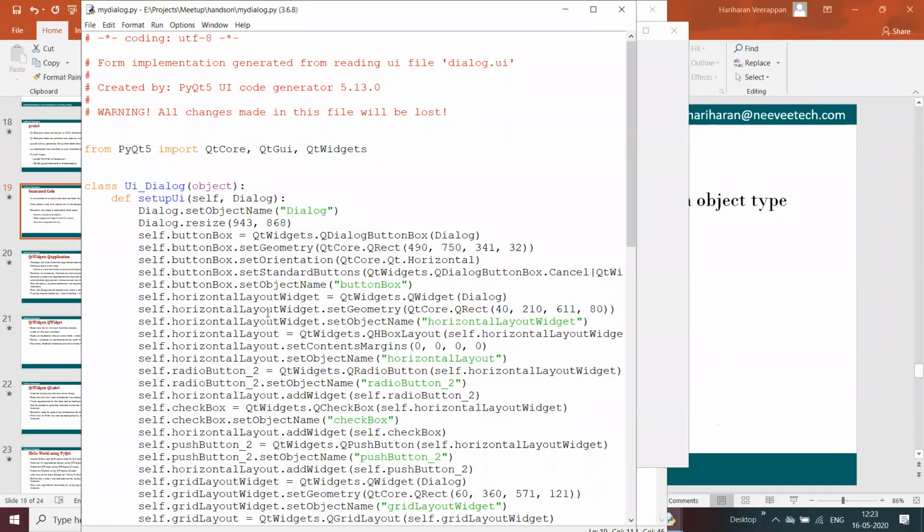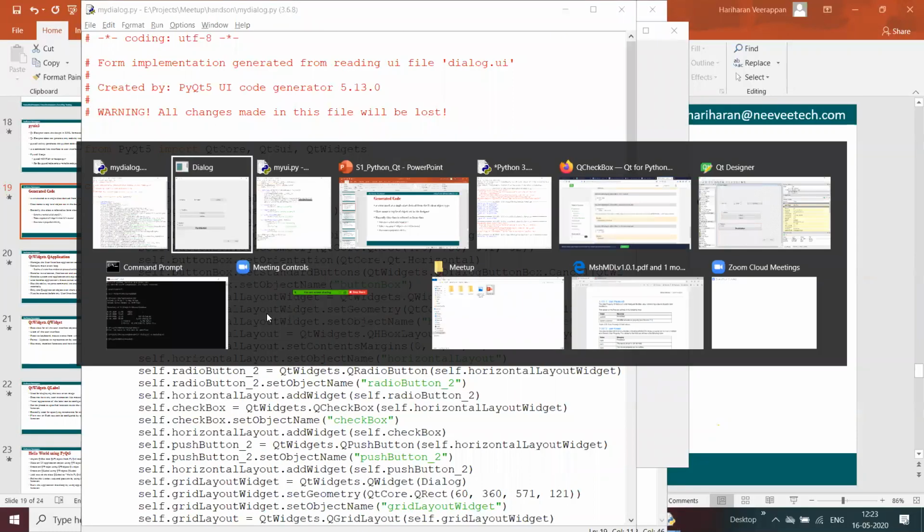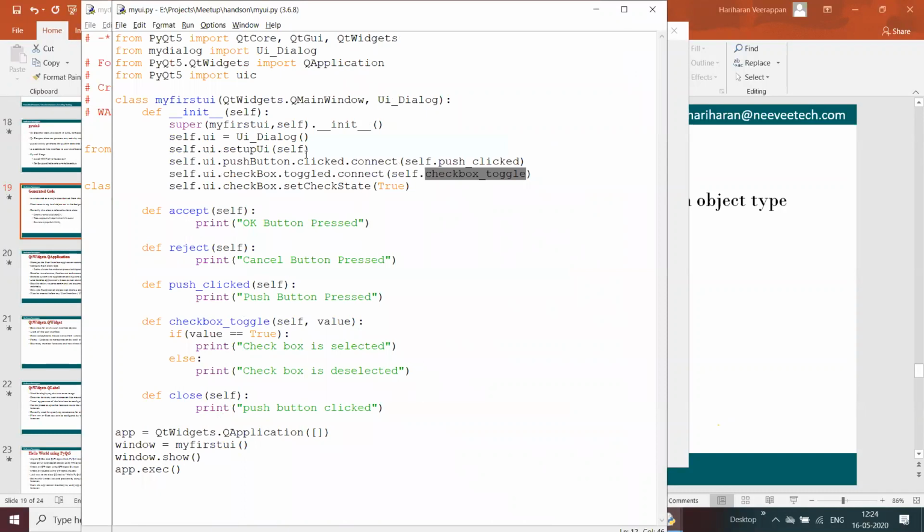All those setups will be done in setupUi that we call in our main application. Here we are calling setupUi. We are creating a UI dialog instance over here, and we are calling the setupUi member function so that the UI gets set up in our application basically.